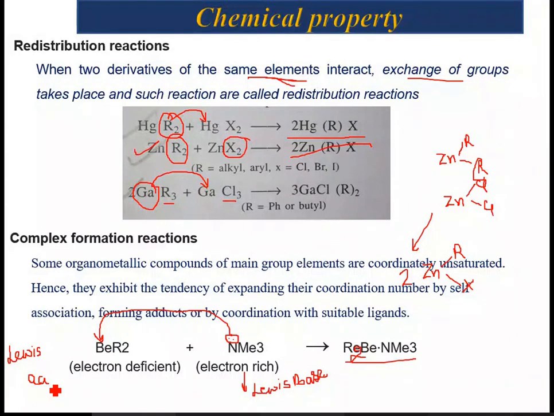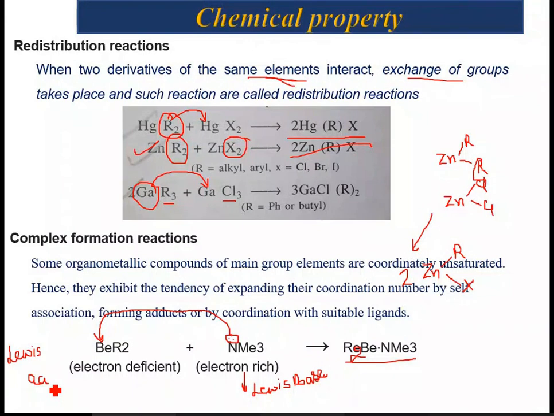Now if you change the center atom from nitrogen to phosphorus, then arsenic, then antimony, remember the basic strength is going to decrease. So if anyone asks what is the order of basic strength in the Lewis base series of amine, then PMe3, then AsMe3, then SbMe3, always remember, once you move from top to bottom, the basic strength is going to decrease.